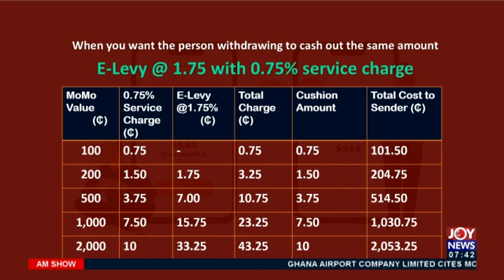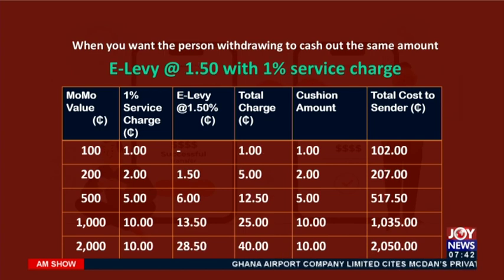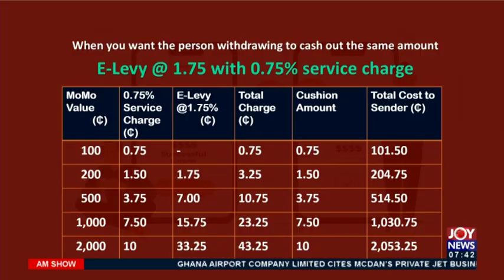Right. So can we do that quick comparison? So when we have the two-way thing, 500 cedis, of course, the component that is going to be affected is 400 cedis. But we are using the 1% service charge. 5 cedis here, 5 cedis there. You would be looking at 507 without the second component, the cushion amount.